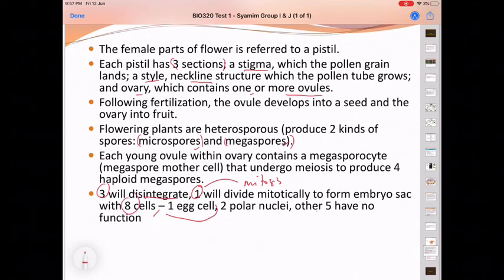So these 8 cells consist of 1 egg cell, 2 polar nuclei, and the other 5 have no function.